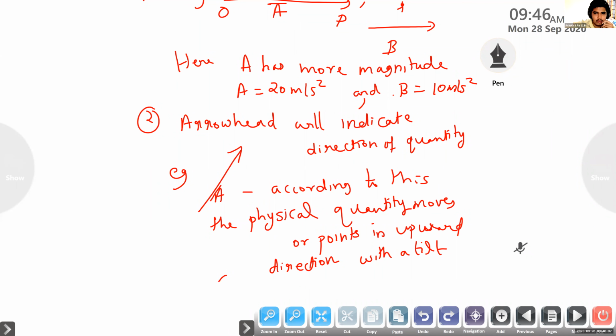Ma'am, when we say direction, instead of up and down, can we also say like north, east, west and all? That will be said, but that will be told in case of magnetism only. In mechanics, we don't use north, east, west, south. Because we are discussing mechanics, we always discuss in terms of upward or downward direction only.